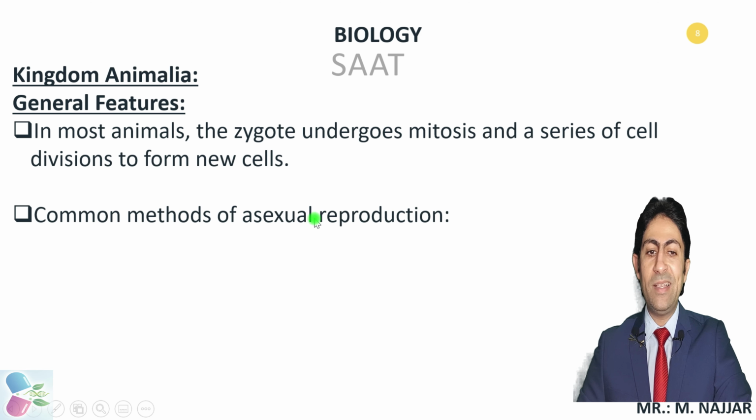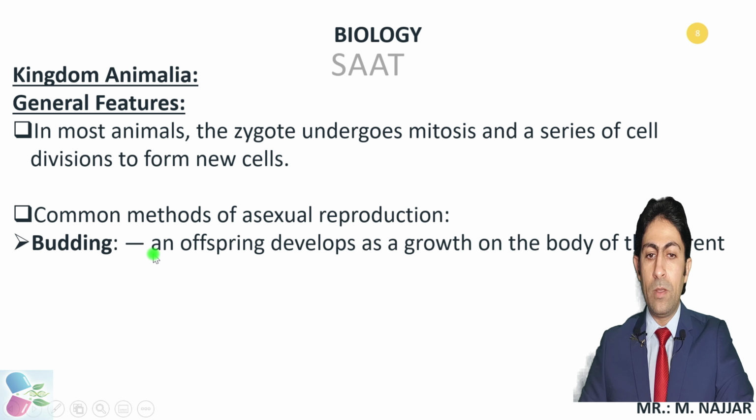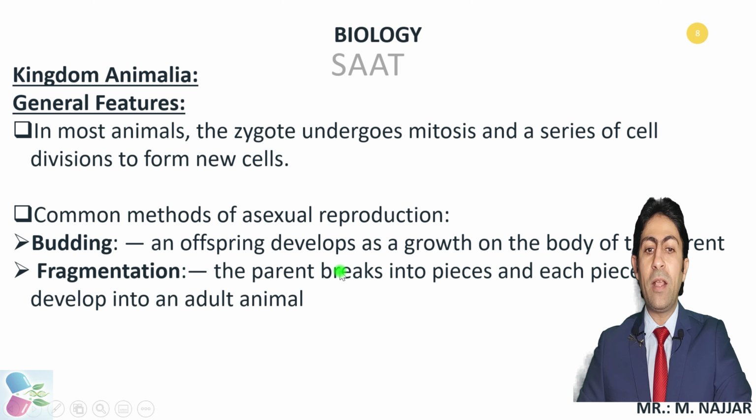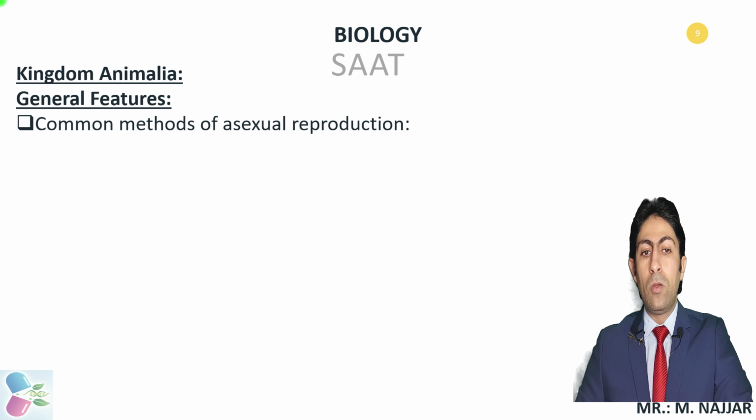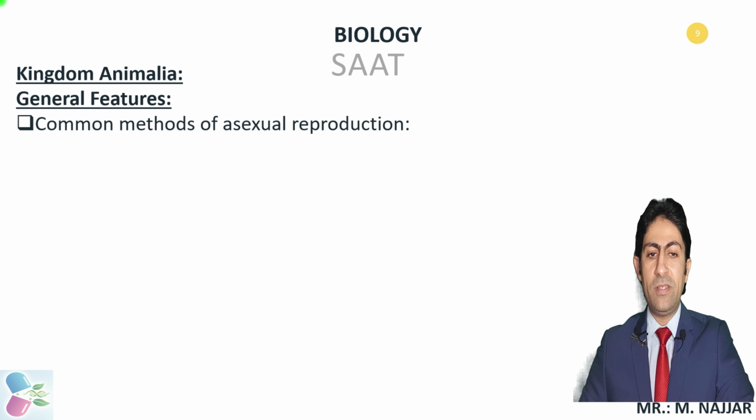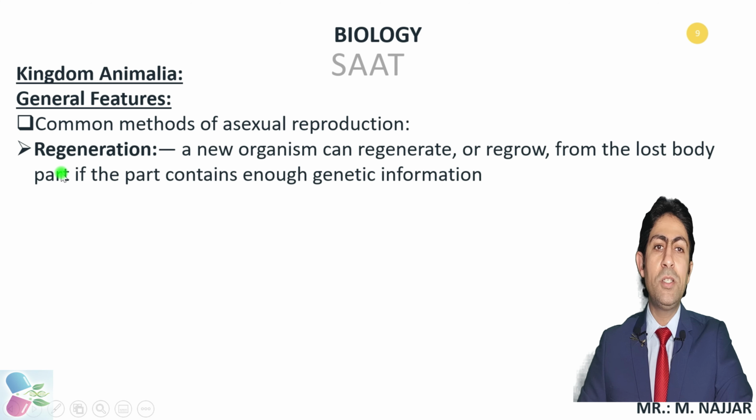Common methods of asexual reproduction, for example, in the animal kingdom, budding. An offspring develops as growth on the body of the parent and stays with it. Fragmentation. The parent breaks into pieces and each piece can develop into an adult animal. In continuation to the common methods of asexual reproduction, we have the regeneration.